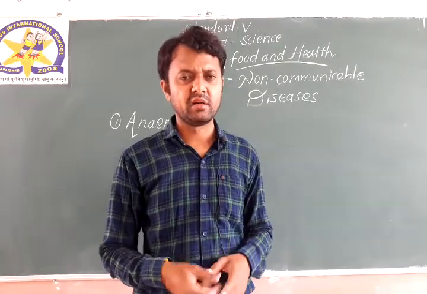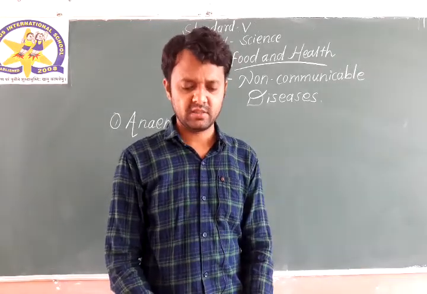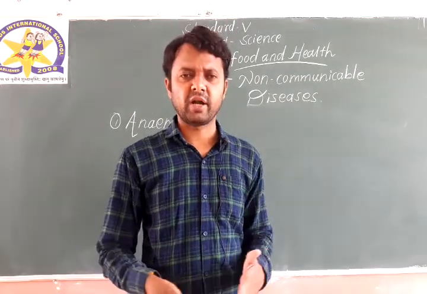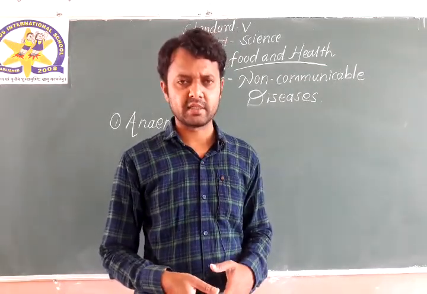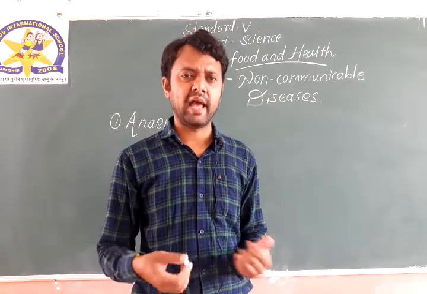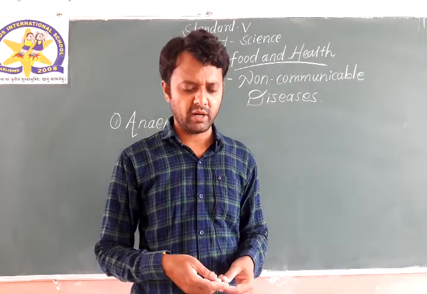Iron is a mineral which is present in apples, green vegetables and meat. These are the food items in which iron is present. So if you lack iron in your body, you will suffer with the disease called anemia.